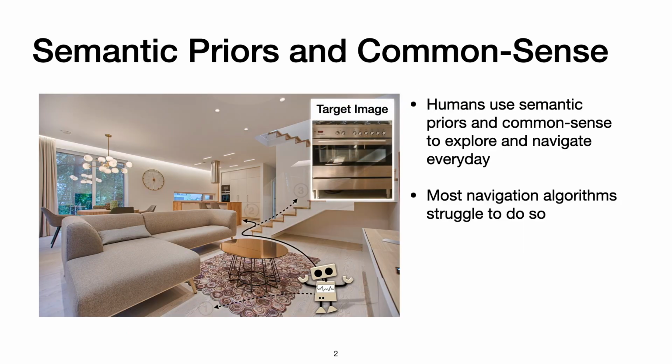Consider an autonomous agent dropped in a new environment and shown a target image to navigate to. In this example, if we show an image of an oven, most humans would use path number 2 as it's leading to the kitchen. Humans use semantic priors and common sense to explore and navigate every day. In this paper, we design a navigation model which can learn about such semantic priors.